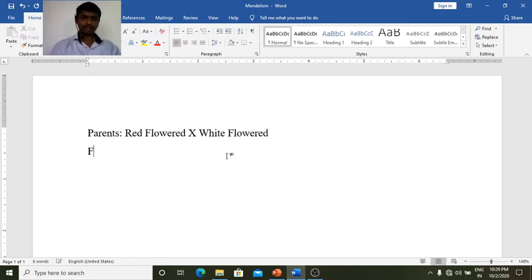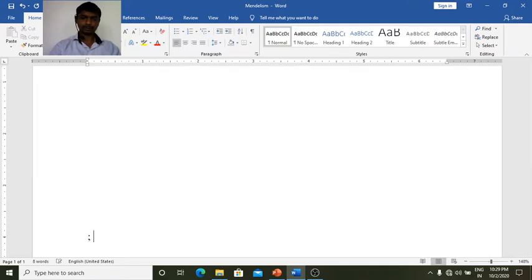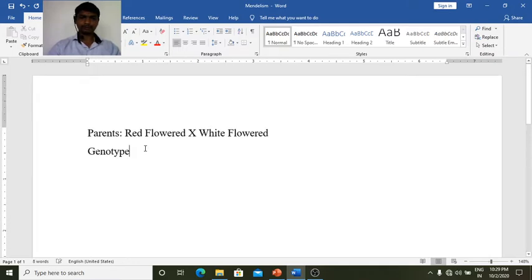What is the genotype? Capital R crossed with small r. This is the genotype: capital RR for red flower, small rr for white flower.